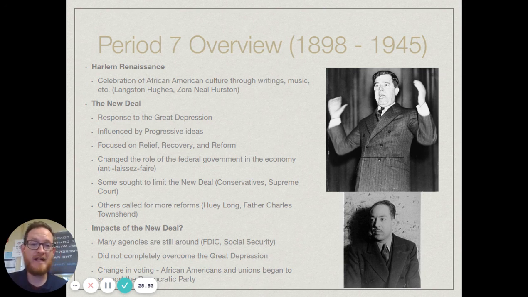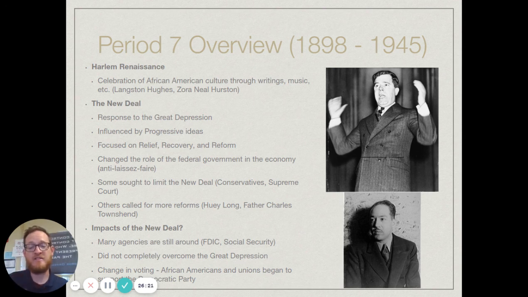So what were the impacts of the New Deal? You're going to see that many of the agencies that were created are still around. The FDIC, which was meant to encourage people to have trust in banks again, because a lot of banks had gone under and taken people's money with them. So the FDIC was created. Social Security, which was supposed to be a temporary program to help out older people, what we would consider retirees today, is obviously still around today.